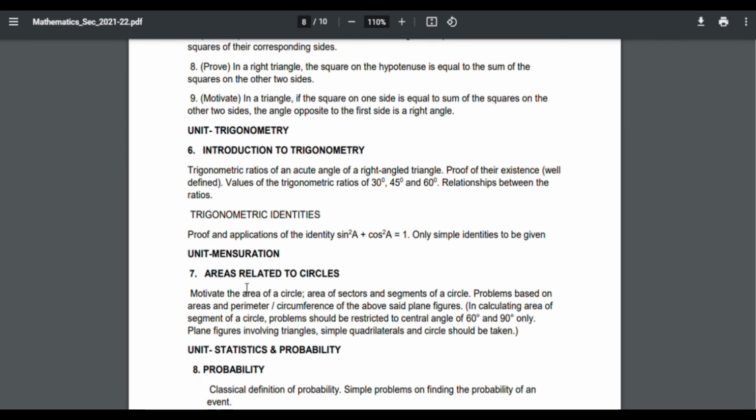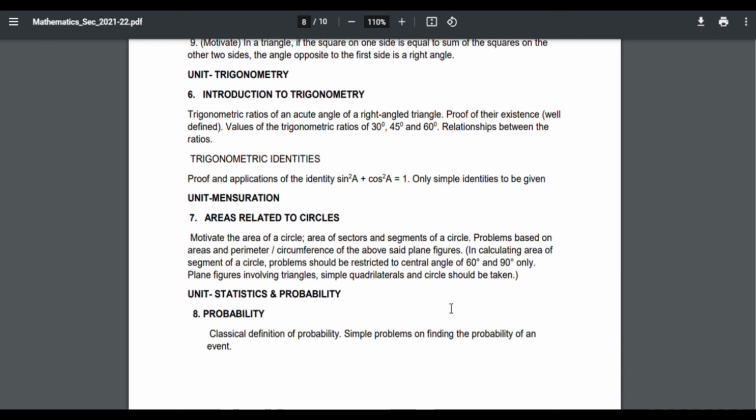Okay, the next is areas related to circles. Here almost all portions are there, but let's check. In calculating the area of a segment of a circle, problems should be restricted to central angles of 60 degrees and 90 degrees only. That means we can avoid 120 degree problems. If you check page 228, there is example 3, a question related to a central angle of 120 degrees, with one page of solution. So you can avoid, you don't need to study, problems related to the central angle 120 degrees.